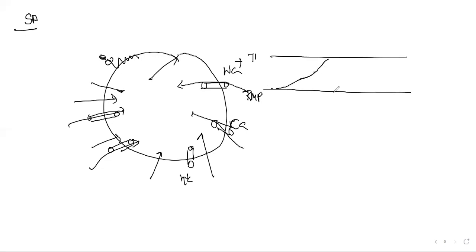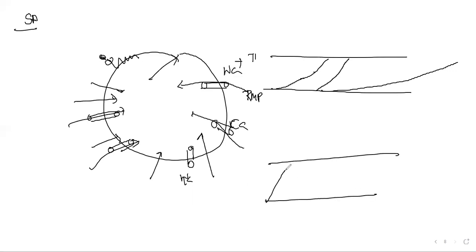Normally, we know the SA node or AV node has a spontaneous pacemaker potential. They can spontaneously go to the threshold, but if beta-1 adrenergic receptors are stimulated, this slope becomes very steep, and they very quickly reach the threshold potential.